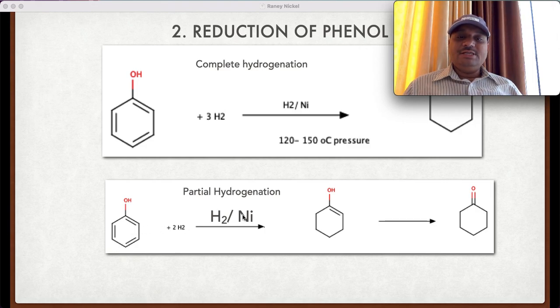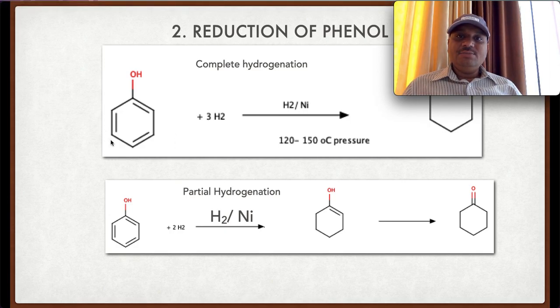Phenol on treatment with the Raney nickel, there is the addition of two hydrogen molecules and through keto-enol tautomerism, we get cyclohexanone as the product. In this case, there is the partial reduction because there is the addition of only two hydrogen molecules. In the first case, there is the complete hydrogenation because there is the reduction of all the three double bonds.